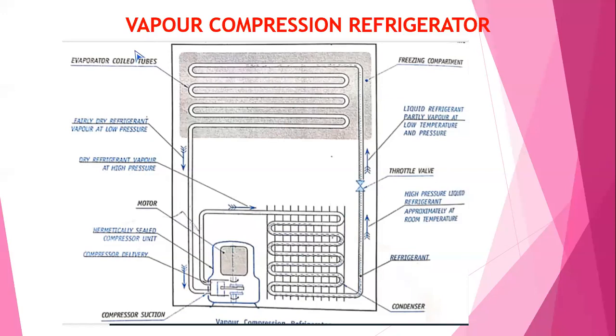domestic refrigerator means that is vapor compression refrigerator. Remember, in your lifetime, the domestic refrigerator means vapor compression refrigerator. See, the vapor of the refrigerant, that is Freon 12. The name of the refrigerant used in domestic refrigerator is Freon 12. That is the vapor of the refrigerant. The refrigerant used in the vapor compression refrigerator is Freon 12. All of you remember this diagram.